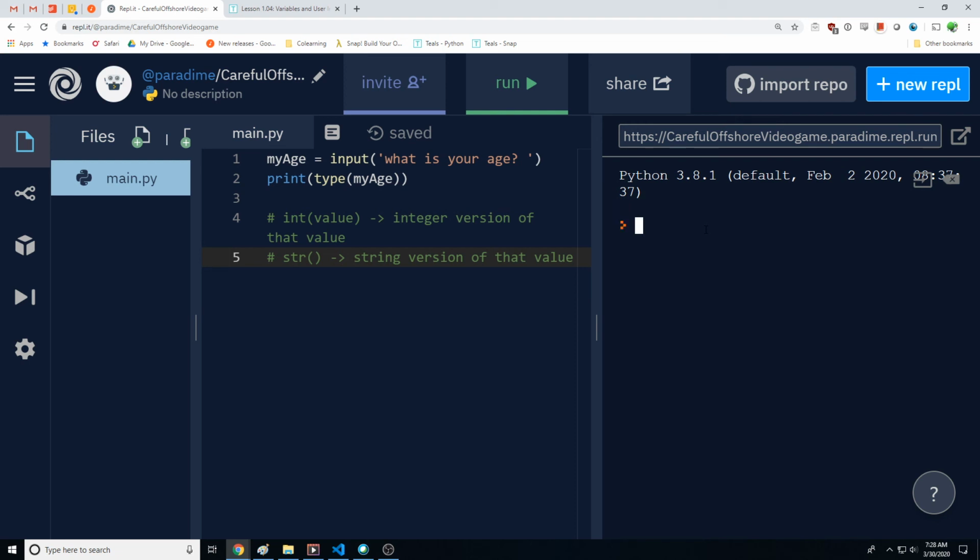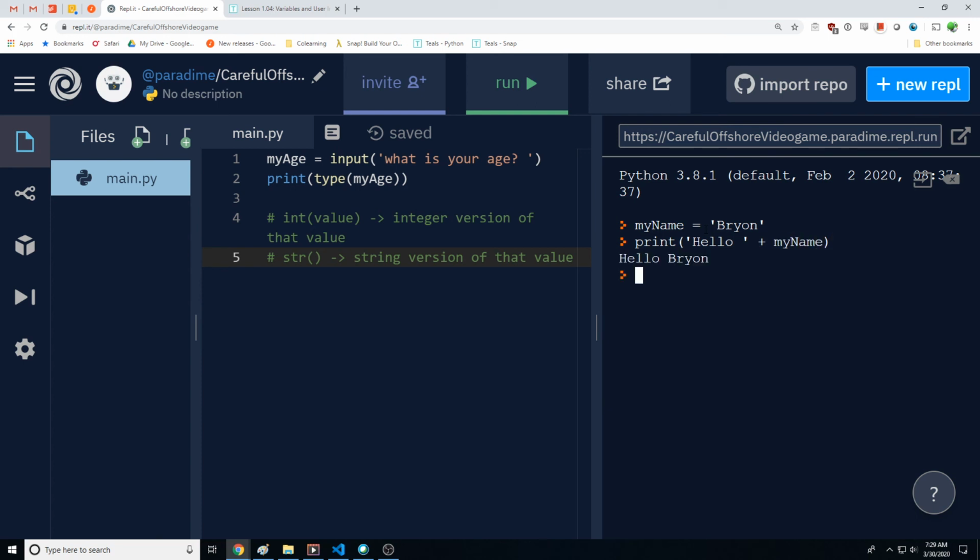Next thing is one little trick about printing stuff. This is the last thing I'll mention. If we want to print things together, we can say print. Let's say my name is Brian, and I can print hello space, close the quote, addition symbol, my name.